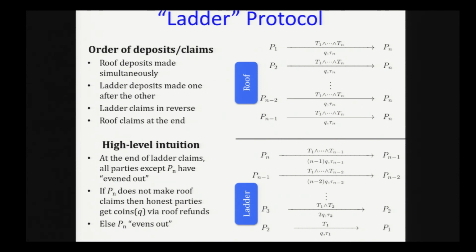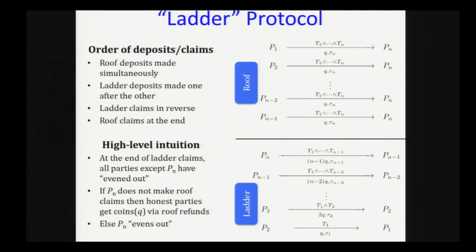So the key point here is that as the parties are making their ladder claims, they are getting evened out, because note that when they're making the ladder claims, the roof claims haven't been made. So each party's Q coins are still in escrow. But when they make these claims, they're always going plus Q up. Like they always gain Q coins here. The Q coins are in escrow, so they are evened out. At any point, if a party here aborts, let's say PN is going to abort this protocol, then these roof deposits are going to get refunded back. So all the honest parties eventually get the compensation. So that is the high-level idea.